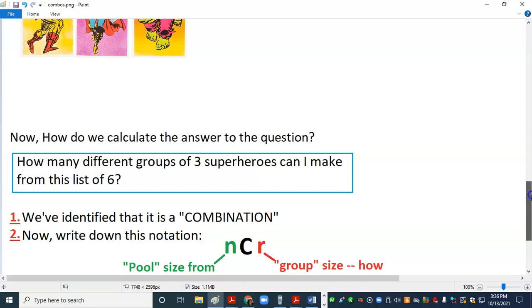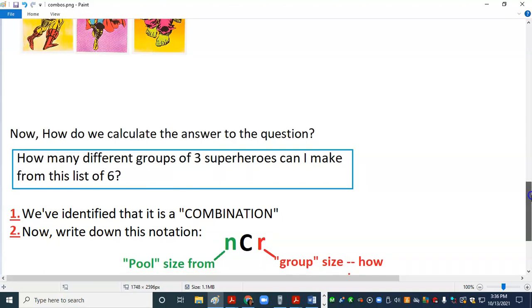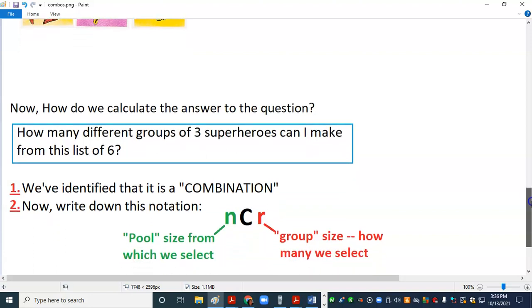Our second step is we're going to write down this new special notation, and it's nCr. So we're going to write that down on our paper. Little n, capital C, little r. And what do the letters mean? Well, the C in the middle stands for that it's a combination. The n has a special meaning in this type of problem. That number that goes out in front is the pool size from which we select. How many total superheroes did we have?